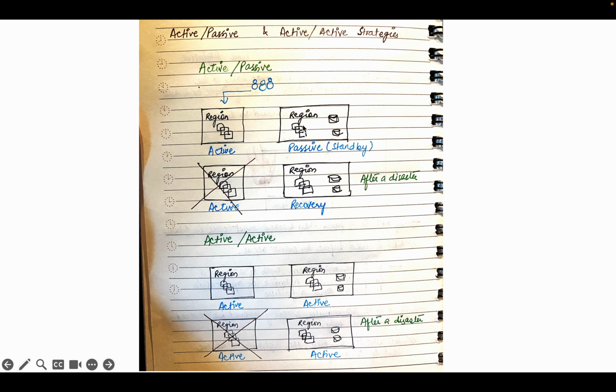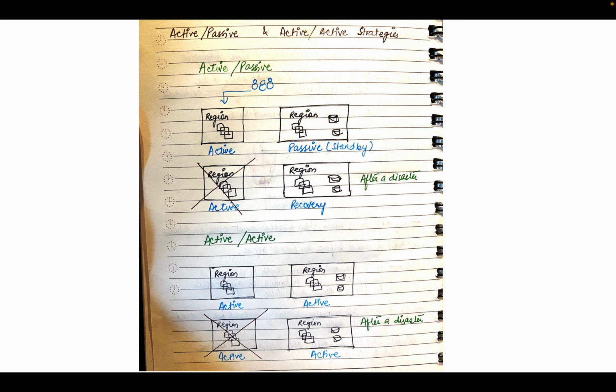While it is on standby, it is not in working mode. All the instances are not activated. It will only get activated when our first production system stops working, and afterwards we make it active. So right now one is active, the other is on standby mode. This is the active passive strategy, and we can see there will be a lot of downtime in this recovery method, and it will take more time.